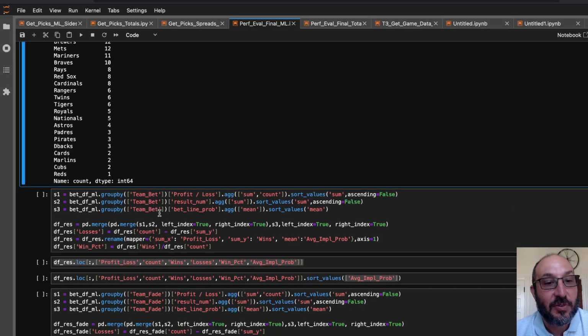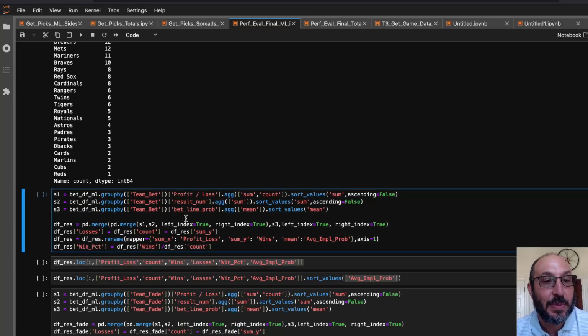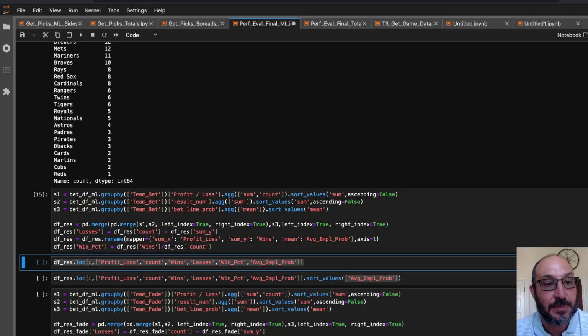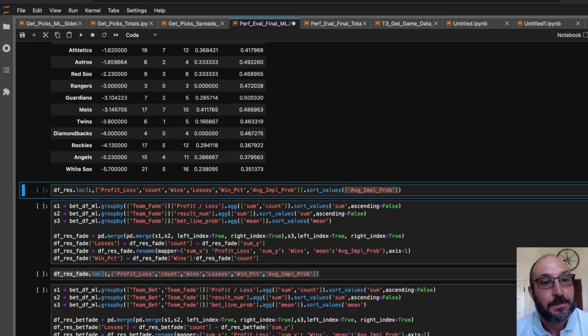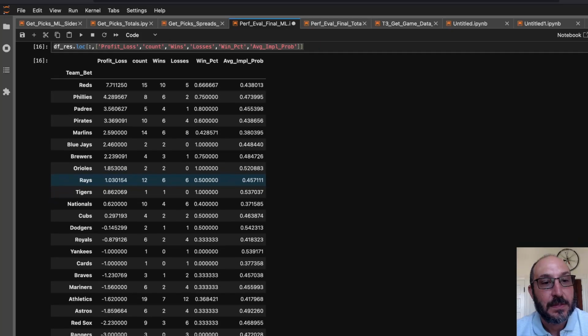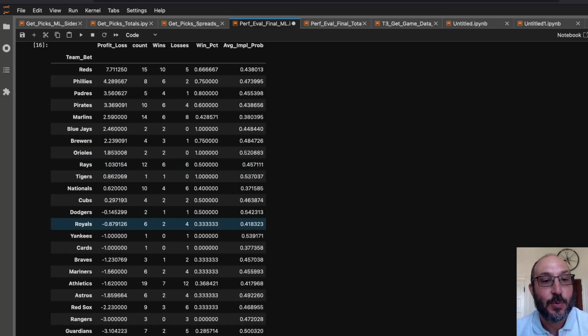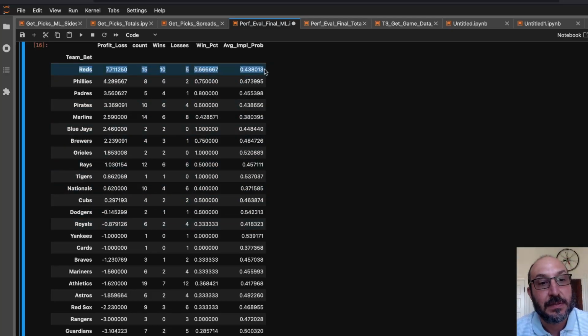Now, what was our performance like? This is who we bet on or who we bet against. Let's look at our performance when betting on or against these teams. So we're ranking these by who we made the most money off of on the top and who we lost the most money on at the bottom. And you see, interestingly, the Reds, we made a lot of money on the Reds.